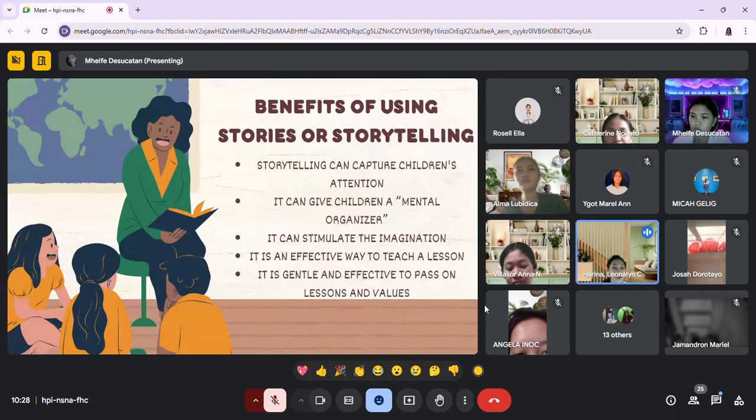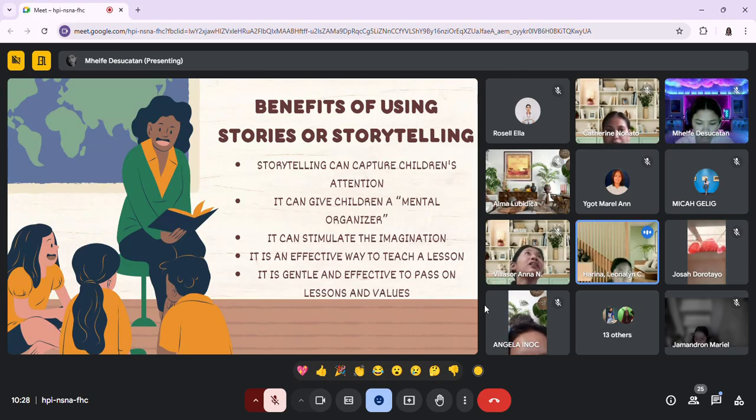Okay, that's right. So storytelling can capture the children's attention. Through telling a story, it has the innate ability to capture the children's imagination and focus their attention. A well-told story can transport the children to different worlds, and it makes learning fun and exciting. The next one is that it can give children a mental organizer.